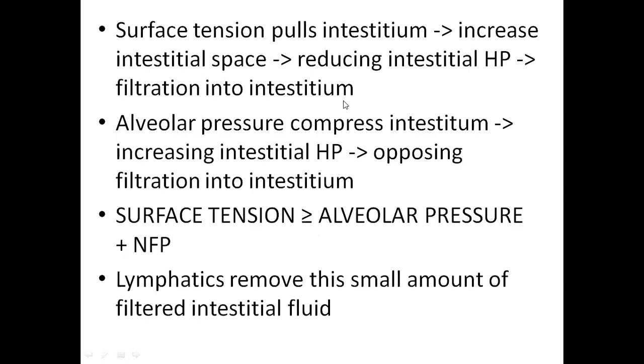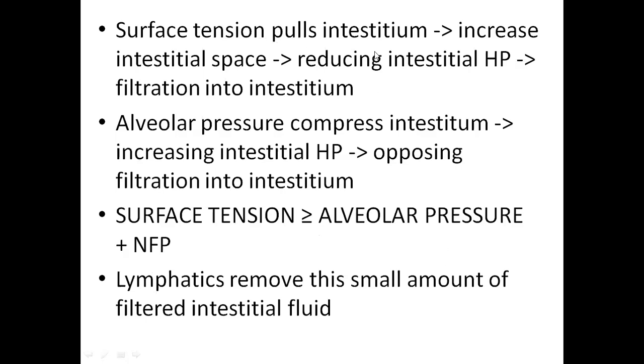And here one more important pressure is there, the surface tension. But what is with surface tension? Surface tension pulls the pulmonary interstitium, right? Surface tension in the alveoli will always try to collapse the alveoli. Because of surfactant, this will be reduced, right? Surface tension accounts for most of the compliance. It opposes your lung compliance.